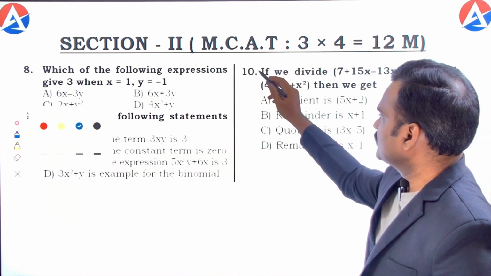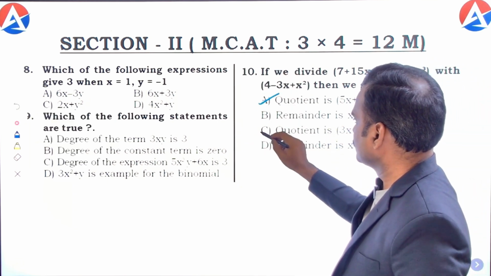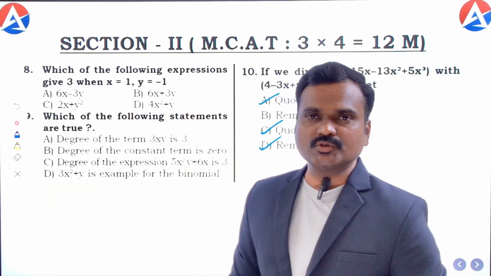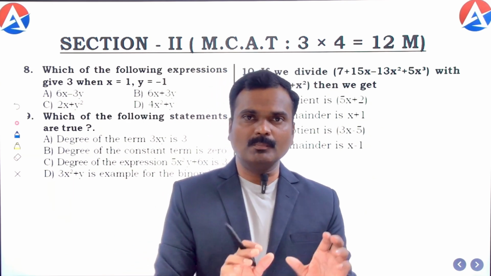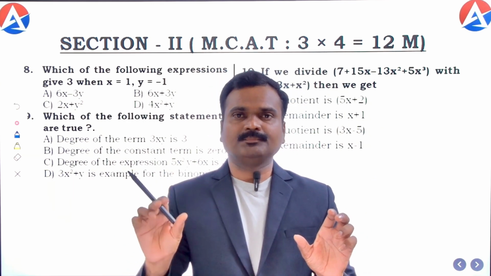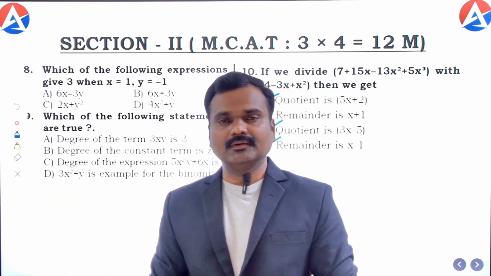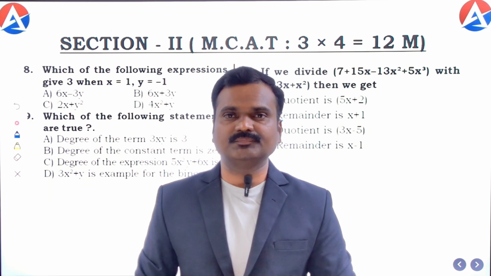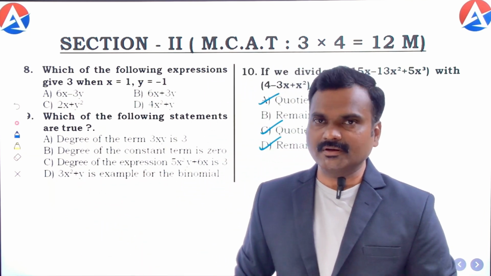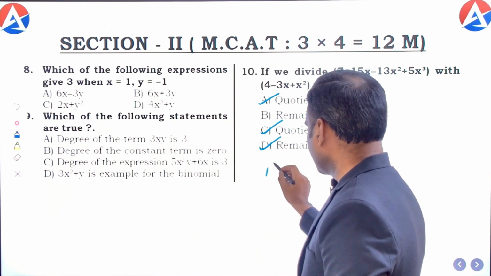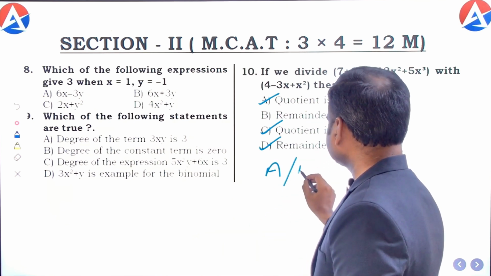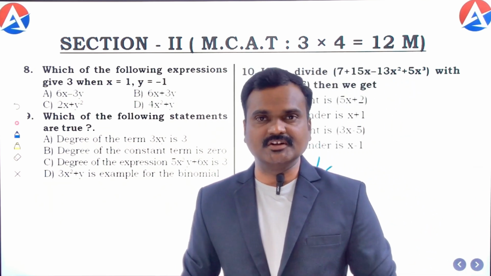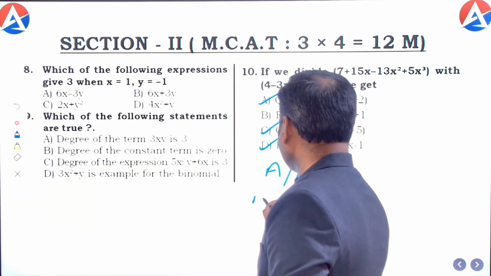For example, for this 10th question, let us suppose A, C and D are the correct options. Students in the OMR sheet have to bubble beside question number 10, the A circle, the C circle as well as the D circle. When they bubble these 3 options, they will get 4 marks for this question as it is a complete correct answer. But some students may bubble only A, or only B. Some students may bubble only C also, because they are small kids. Some do bubble 2 options also.